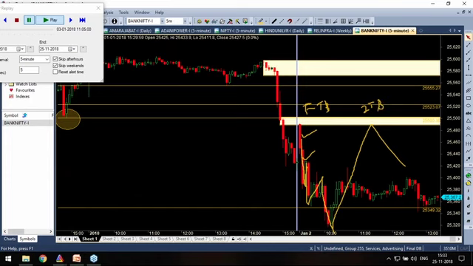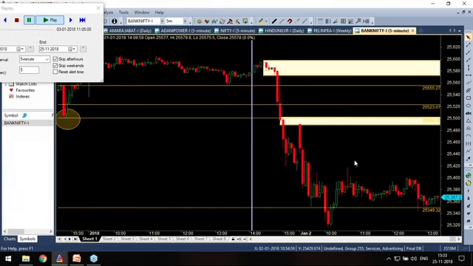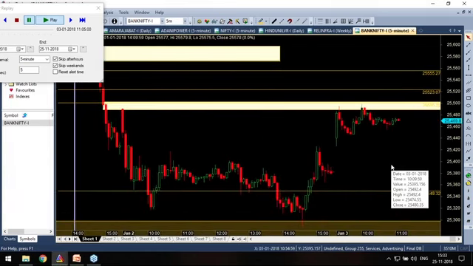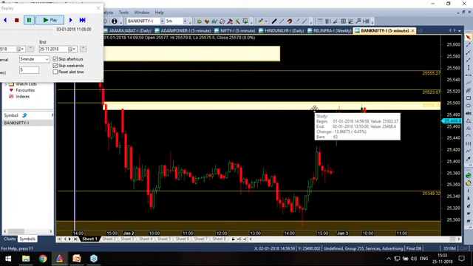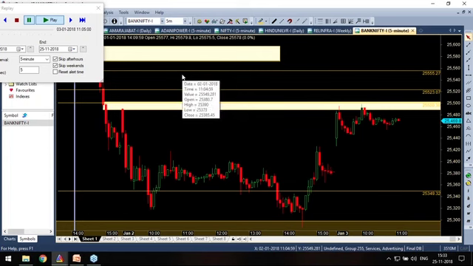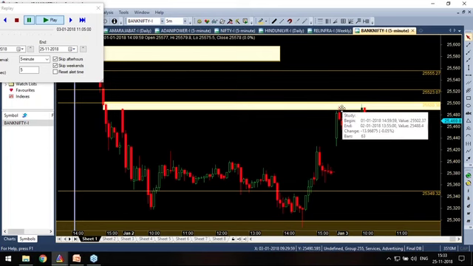To TB also. Okay, my friends, now I'm going back. And when I come back, price came and kissed that zone and gave a reaction. This zone had 14 points risk, 13.9 which is 14. The reward was 42 points. It gave me that reward and it tested that new zone.